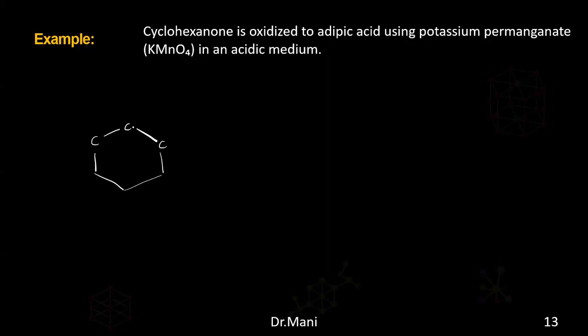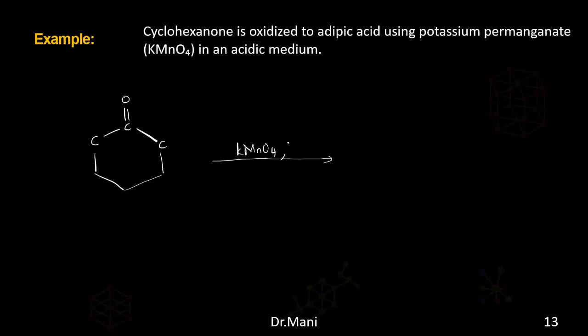So carbon, carbon, carbon attached with a double bond O. So this is nothing but R-C double bond O-R, which is a ketone, but it is cyclohexanone. It is oxidized in the presence of potassium permanganate, that is KMnO4, and in an acidic medium.